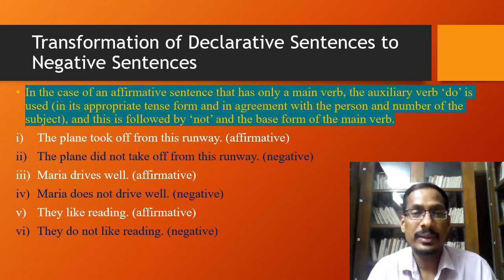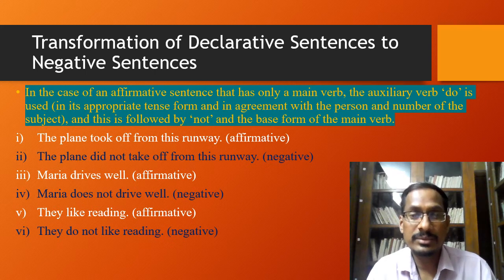The first example, the plane took off from this runway. So it's an affirmative sentence. It's a positive statement. But here you could see there is only the main verb. We could not see an auxiliary verb in the first sentence.